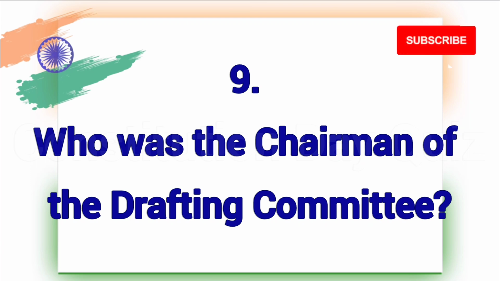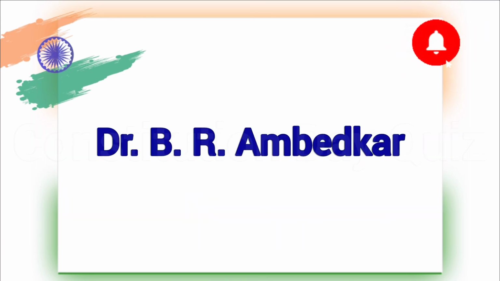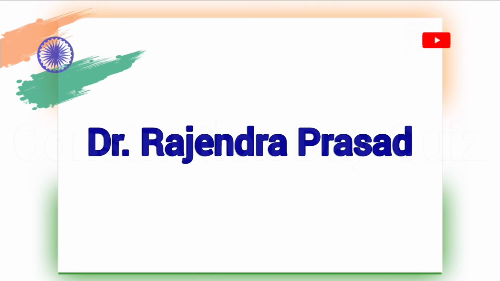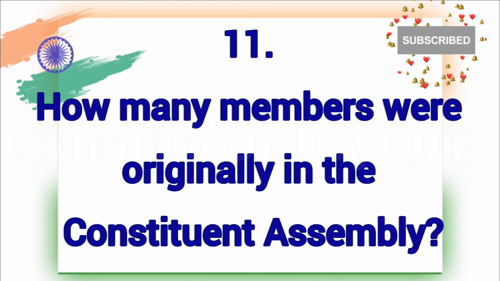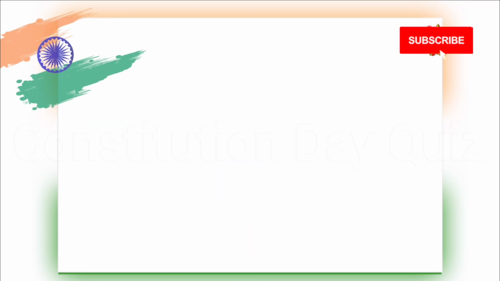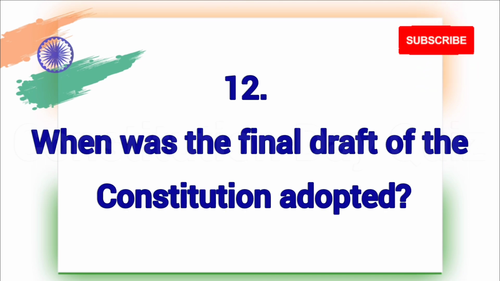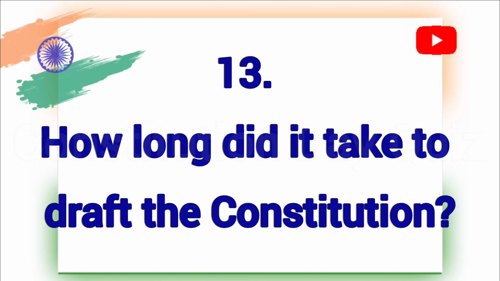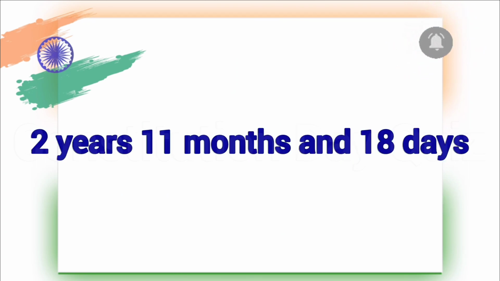Who was the chairman of the Drafting Committee? Dr. B.R. Ambedkar. Who was the President of the Constituent Assembly? Dr. Rajendra Prasad. How many members were originally in the Constituent Assembly? 389. When was the final draft of the Constitution adopted? 26 November 1949. How long did it take to draft the Constitution? 2 years, 11 months and 18 days.